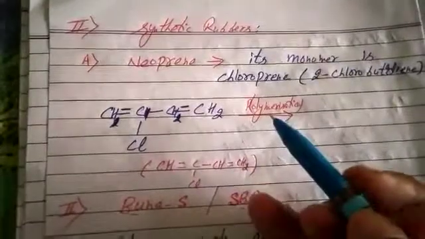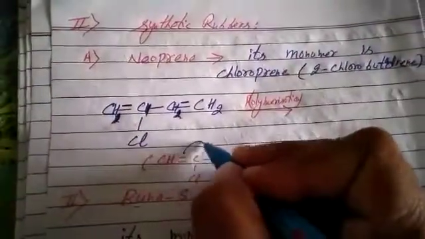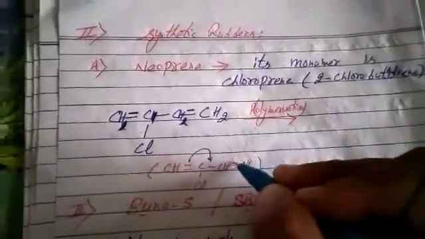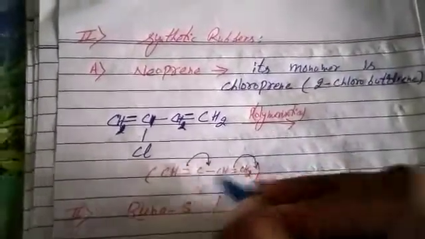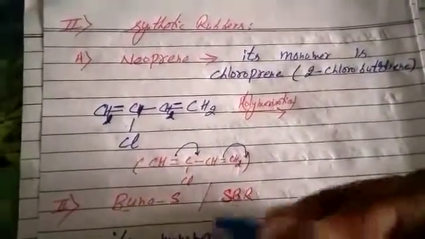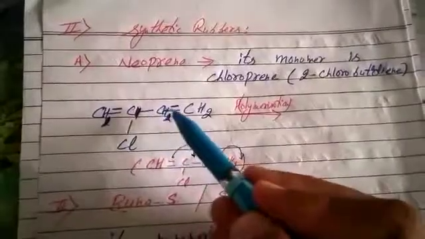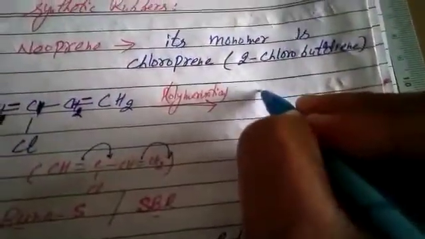When we do polymerization, again simple, this bond goes here and this bond goes out, and then the link expands n times. The side chain halogen atom remains as such. That is again a simple way: double bond becomes single, single becomes double, and double becomes single. Please do neoprene.